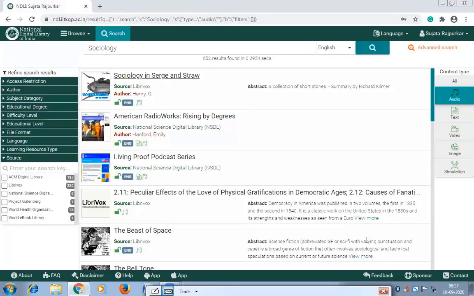Okay, so like this you can search in the NDL. You have different options to search in the NDL program. This is totally free. You only need to register for this digital library, and then you can download any kind of material at any point of time from any corner of India.